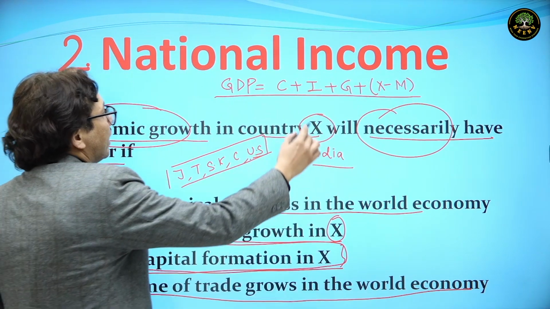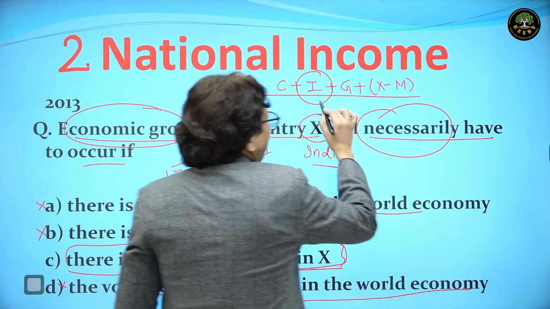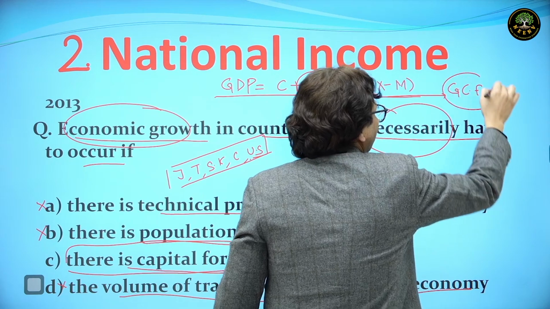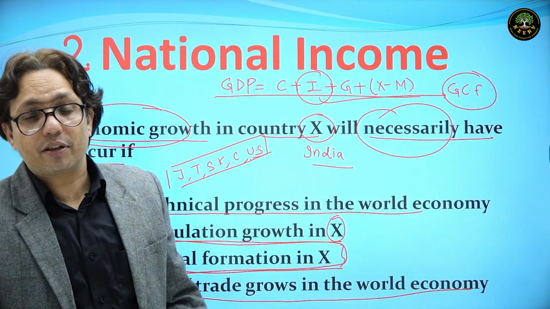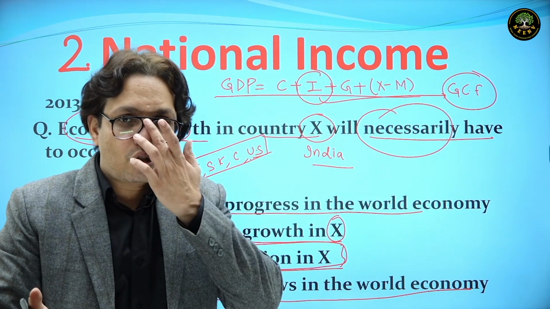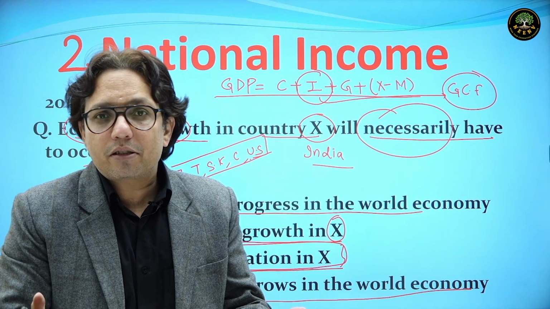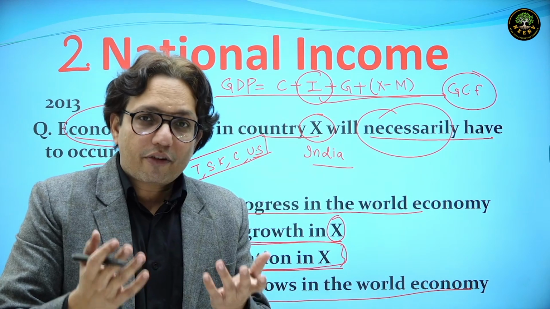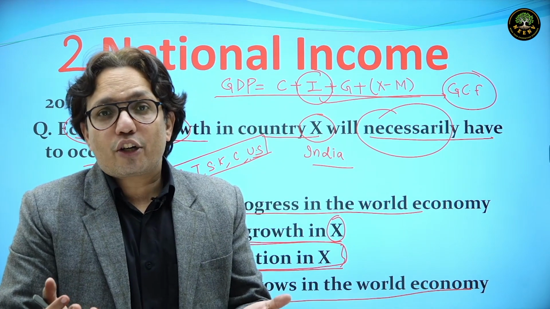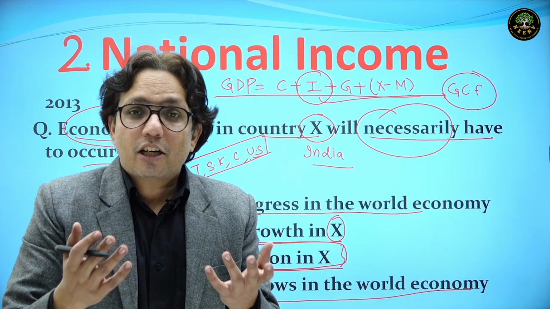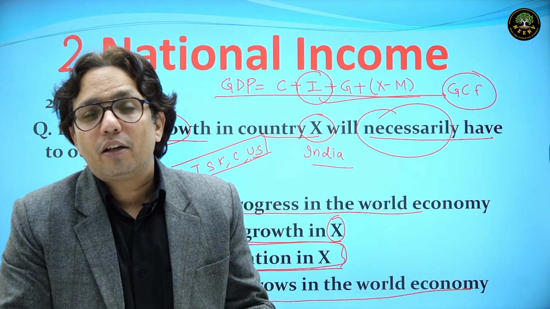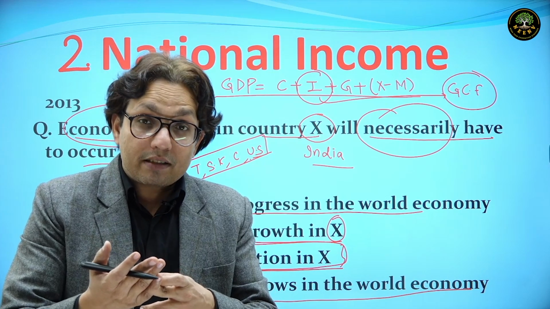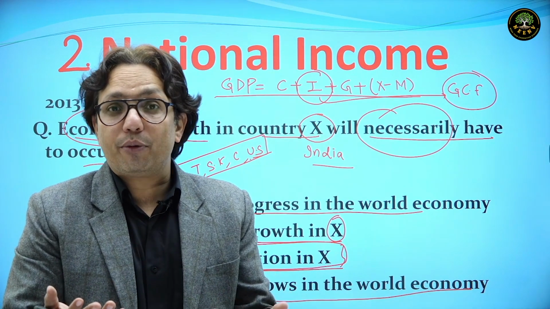When I say I, this I is actually the gross capital formation, GCF, which includes expenditure on purchase of machinery and equipment, expenditure on infra creation by private entities, meaning creation of new buildings, new industries, and expenditure on infra creation by the government. For example, if the government creates more roads, airports, railways, that is infra creation, that is capital formation.